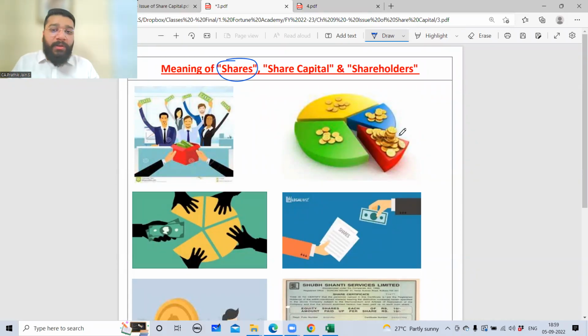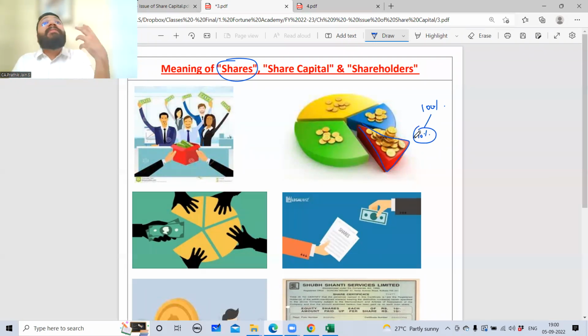So share here represents two things. One is share of profit. So you want this much capital in the business, you give that much money and take the share. To that extent, you become the owner of the company. To that extent, you can reap the profit in the future. So out of 100% of capital, if you want 10% of profit, then to the extent of 10% of capital, you have to invest the money in the business. However much money you're willing to invest, you invest that, and proportionately you take that share. That is called shares.